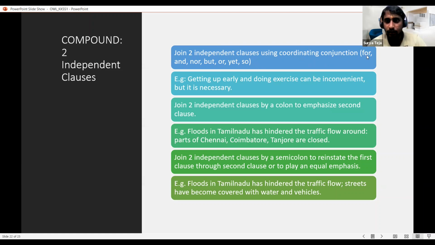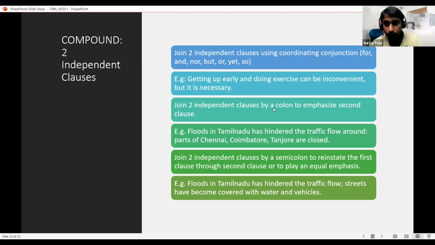F for for, A for and, N for nor, B for but, O for or, Y for yet. If we take the first letters and put them together, it becomes FANBOYS. In this way we can remember these seven coordinating conjunctions whenever we are using a comma. See the example here: getting up early and doing exercise can be inconvenient, comma, but it is necessary. So we have separated them with the comma here.